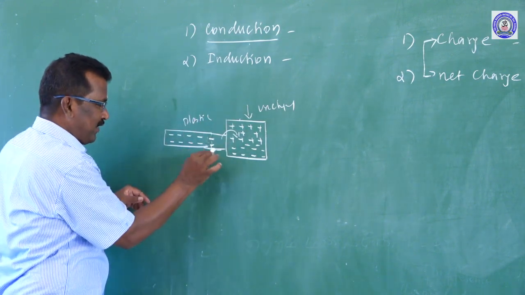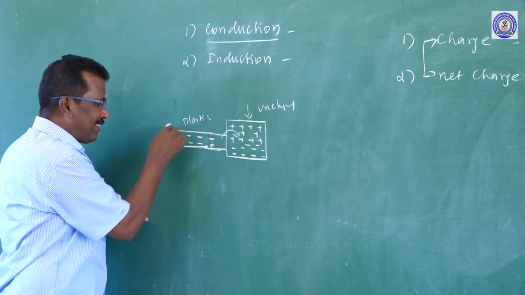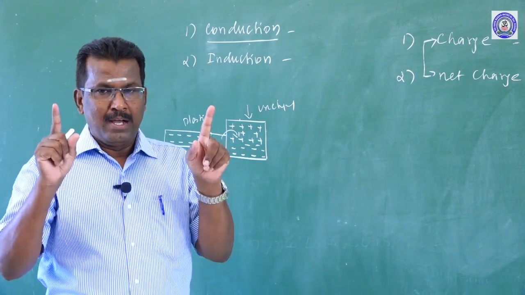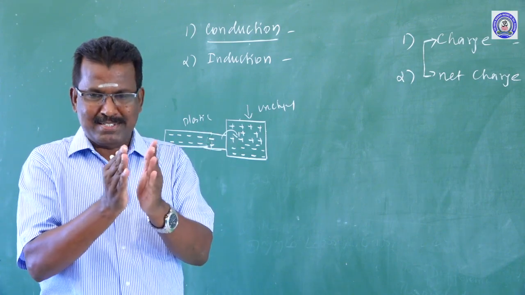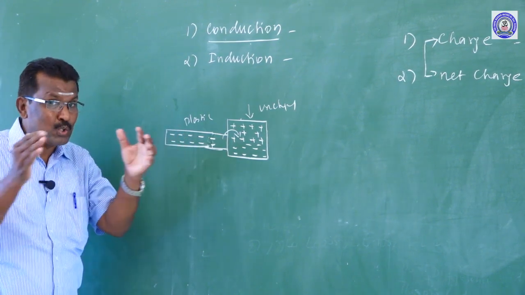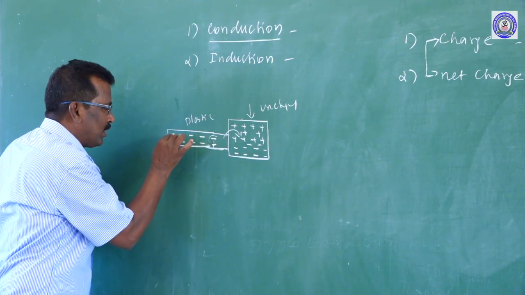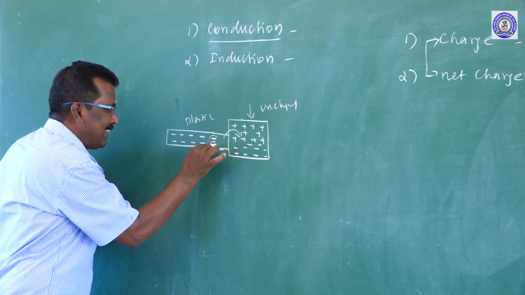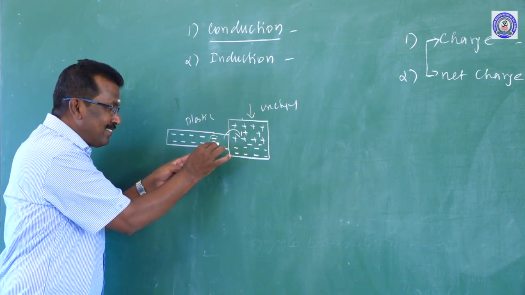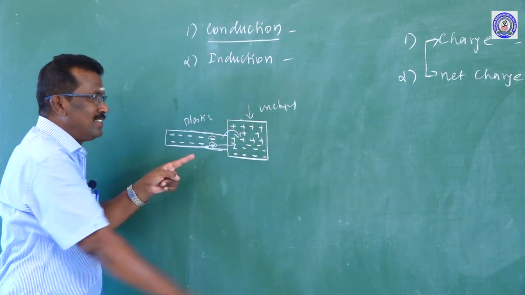So there are 10 electrons in this plastic rod. As we have already learned in the earlier electrostatics lesson, dissimilar charges attract, similar charges repel. So the plastic rod has acquired negative charges, and all negative charges repel one another. Suppose these are the electrons, 1, 2, 3, 4, 5, 6, 7, 8, 9, 10. The 10th electron is repelled by all the other 9 electrons. That is why this electron moves towards the uncharged conductor.